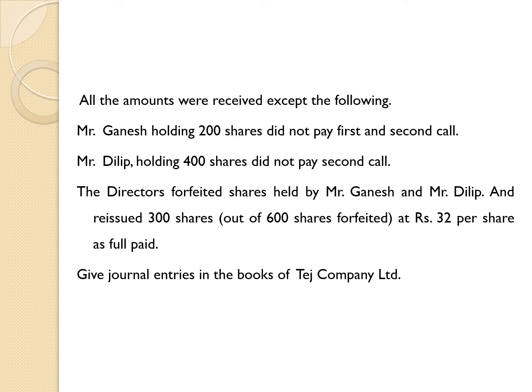The directors forfeited shares held by Mr. Ganesh and Mr. Dilip and reissued 300 shares out of 600 shares forfeited. In this problem, 600 shares are forfeited, but kindly note that only 300 equity shares are reissued. While passing entry about the reissue of shares, consider that matter. At rupees 32 per share as fully paid. Give journal entries in the books of Tej Company Limited. So now we are concerned with the solution.